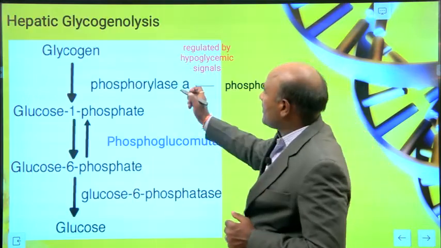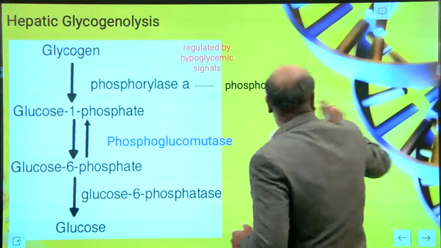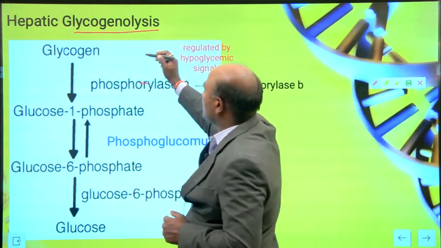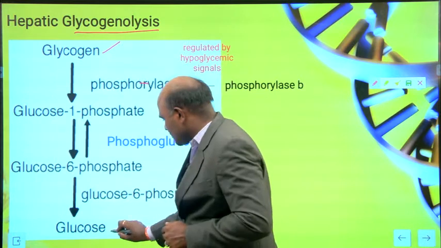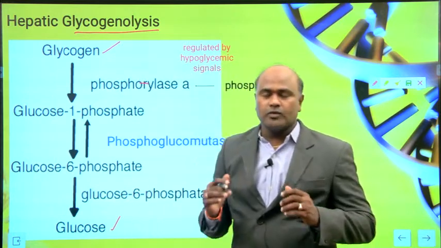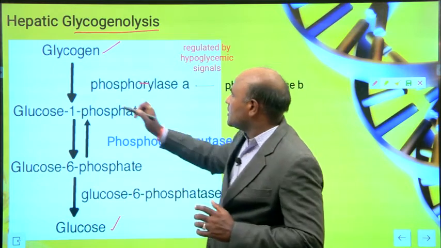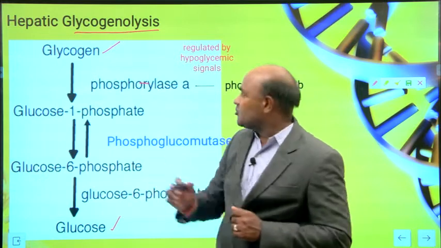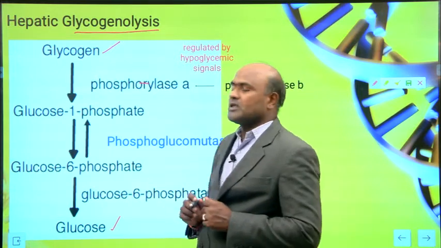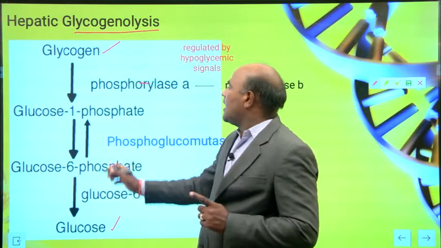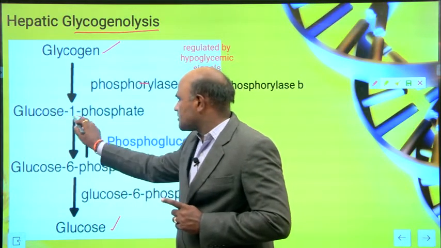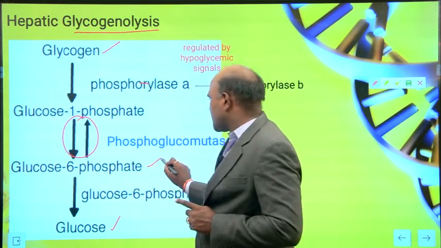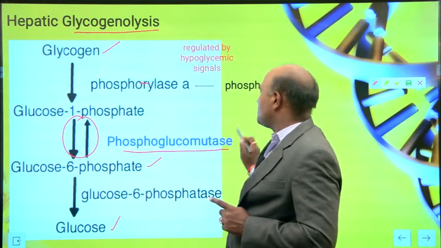And here is hepatic glycogenolysis. In this process we produce glucose from glycogen. You see glycogen is converted into glucose 1 phosphate with the help of phosphorylase. And again, this is a reversible reaction. Glucose 1 phosphate is converted to glucose 6 phosphate with the help of phosphoglucomutase.